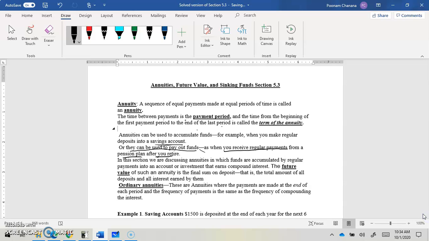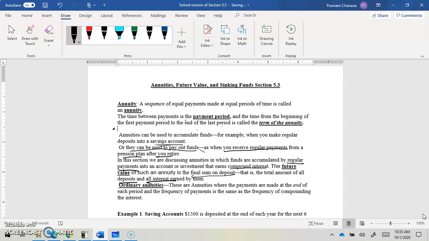In this section, we are discussing annuities in which the funds are accumulated by regular payments. Regular meaning all the payments are equal, into an account or investment that earns compound interest. The future value of such an annuity is the final sum of the deposits. That means when the whole term of the annuity is finished, the money in the account will be the future value. That is the total amount of deposits and all the interest. So how will that be calculated? Every payment plus all the interest on those payments.